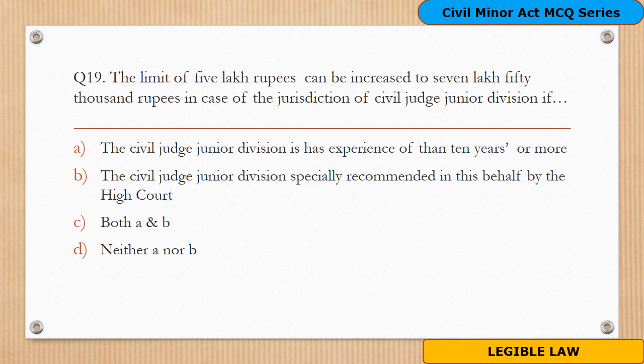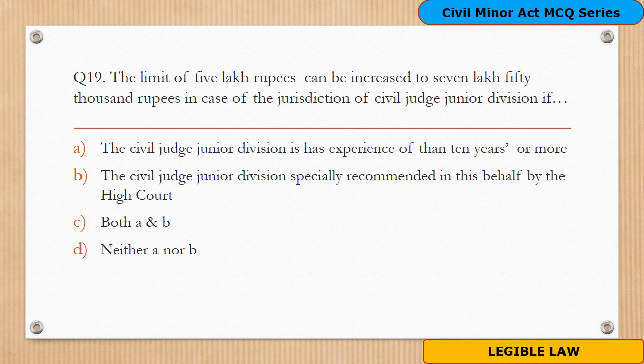Moving to the next. Question number 19. The limit of 5 lakh rupees can be increased to 7,50,000 rupees in case of the jurisdiction of Civil Judge Junior Division if, and the options are A. The Civil Judge Junior Division has the experience of 10 years or more. B. The Civil Judge Junior Division is specially recommended in this behalf by the High Court.